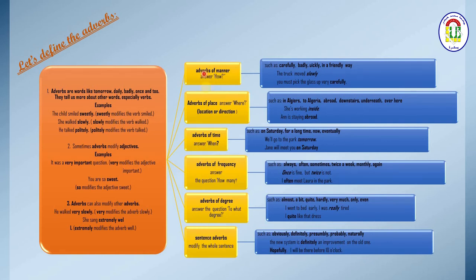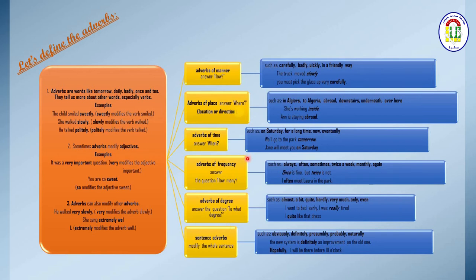Types of adverbs. We have adverbs of manner. They answer the question how. We have adverbs of place. They answer the question where, to talk about location or direction. Adverbs of time answer the question when. Adverbs of frequency answer the question how often. And adverbs of degree answer the question to what degree. And sentence adverbs modify the whole sentence.